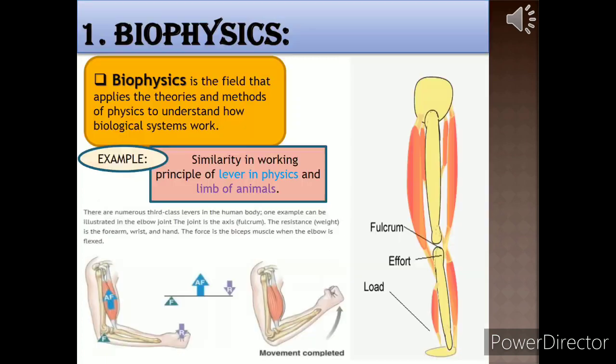First interdisciplinary branch is biophysics, in which two branches of sciences, biology and physics, interrelate with each other. According to definition, biophysics deals with the principles of physics which are applicable in biological phenomena. For example, similarity in working principle of lever in physics and the limbs of animals.